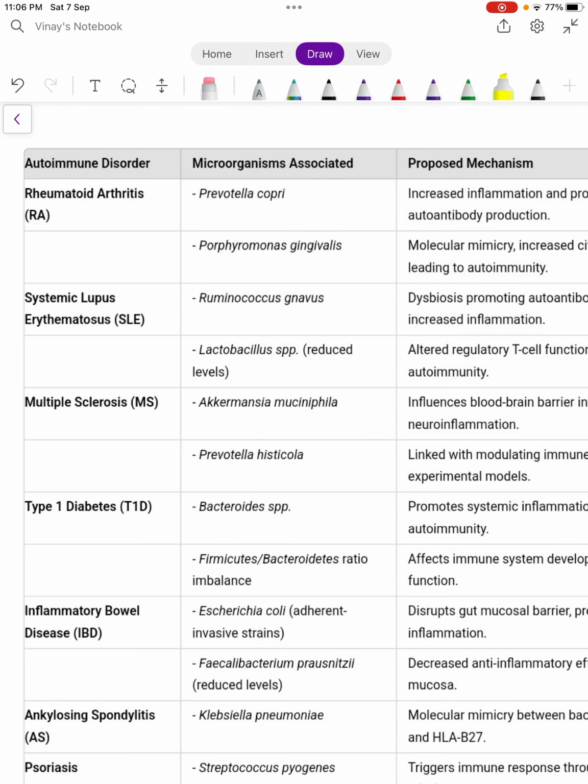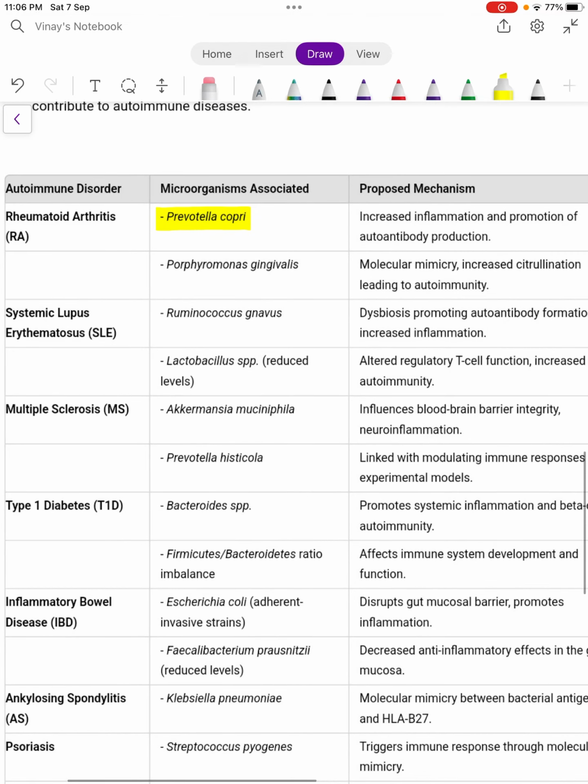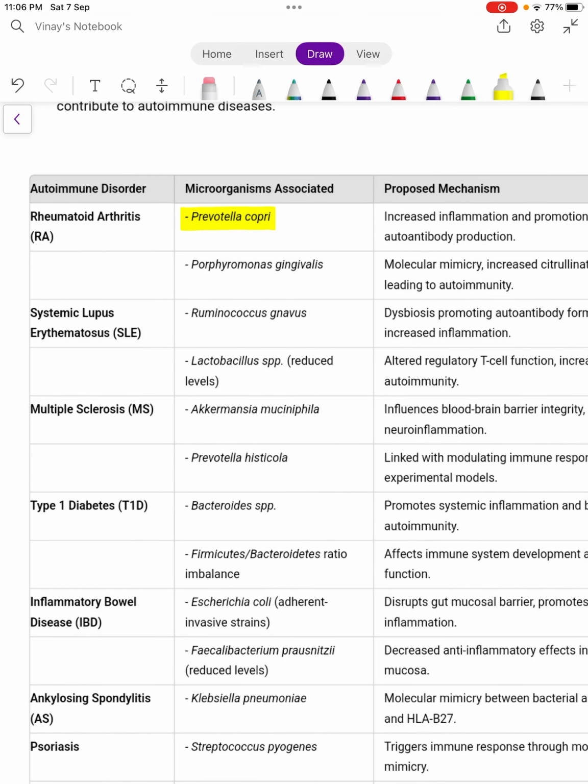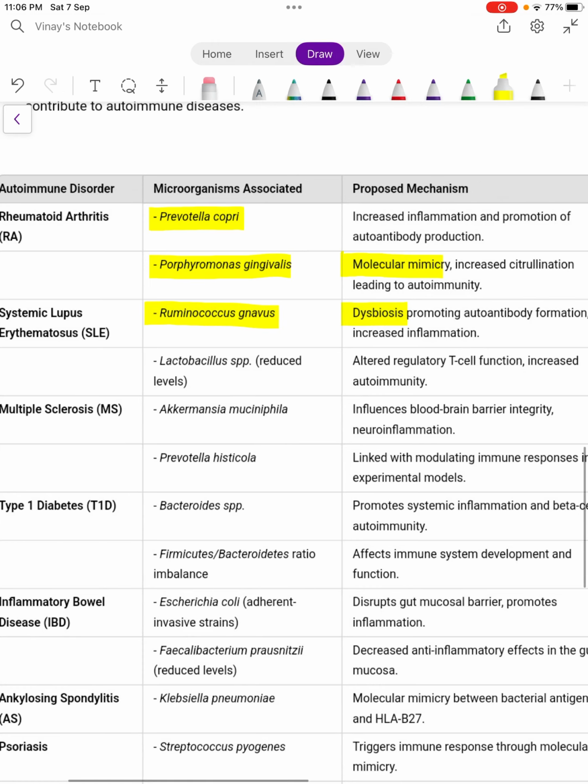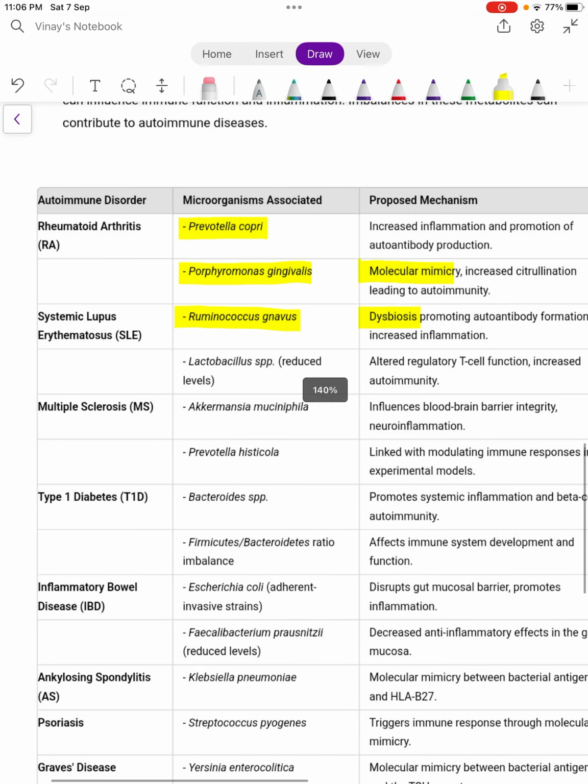Okay, first one is rheumatoid arthritis, Prevotella copri. Okay, if we see how it is causing, it is increasing the inflammation, and thereby auto antibody production happens. Okay, Porphyromonas gingivalis. Because of this there is a molecular mimicry happening. Next is SLE. In SLE, Ruminococcus gnavus, because of dysbiosis, there is more inflammation and auto antibody production.